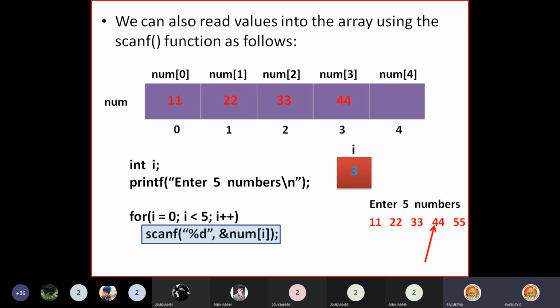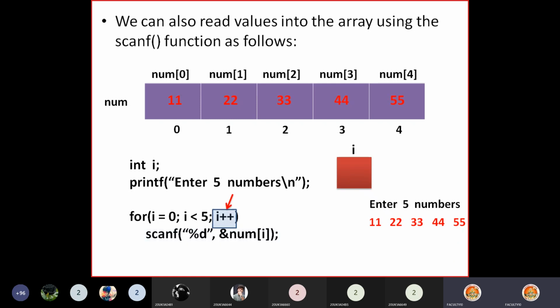Again, where does it go? It repeats until the condition becomes false. It goes to the increment part, i++. So i becomes now 4. Again checks the condition. 4 less than 5, true. So again executes the scanf function. %d, then reads the next number. Then stores in num of 4. So in num of 4, 55 will be stored.